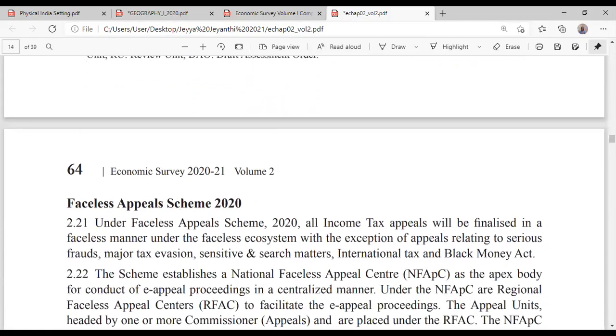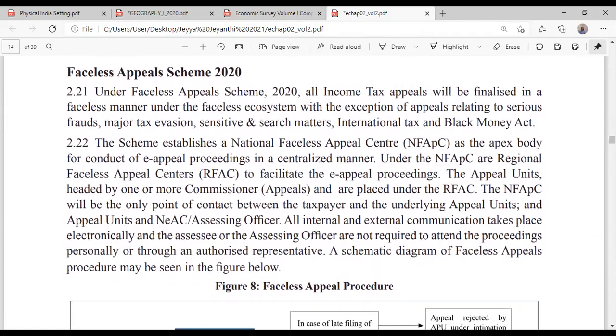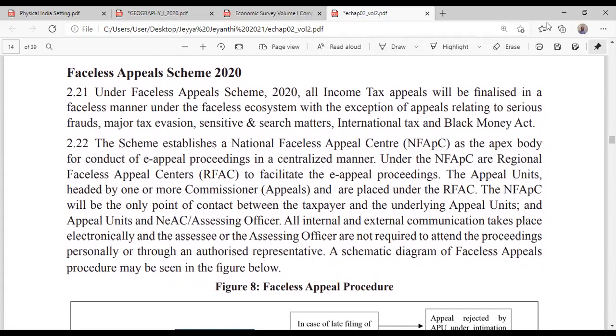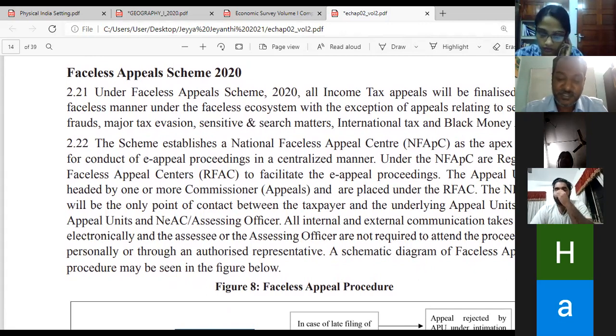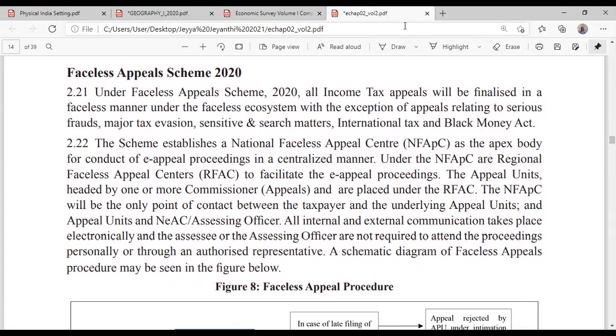Actually, this is a very good scheme where tax terrorism will be resolved, and the discretionary power of the tax officers will be almost eliminated. Corruption is also there, not only that. Earlier, you wanted to pay 200 crore, so they said, pay me 50 crore or 100 crore and I'll leave you. It's like a Shivaji movie only. Okay, 50-50. That corruption is also eliminated. Write down: one advantage is that tax terrorism is eliminated. The second is that corruption among government officials is also eliminated.